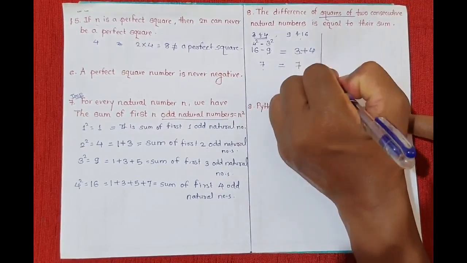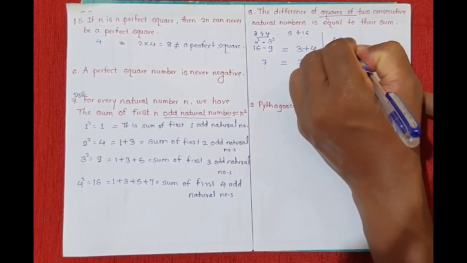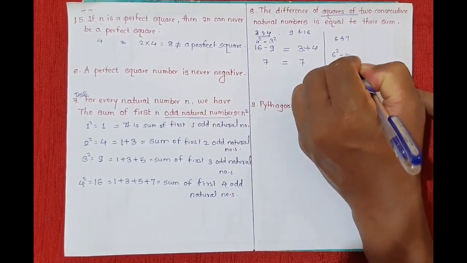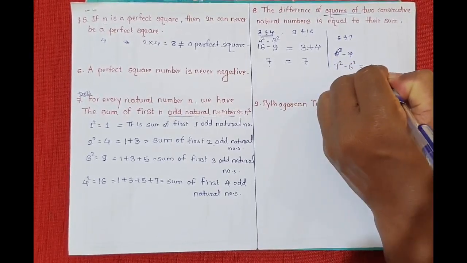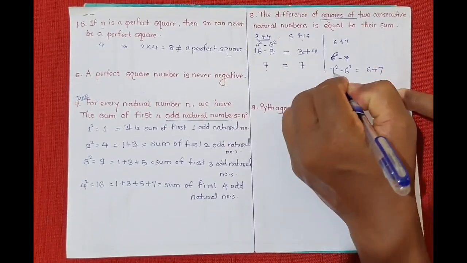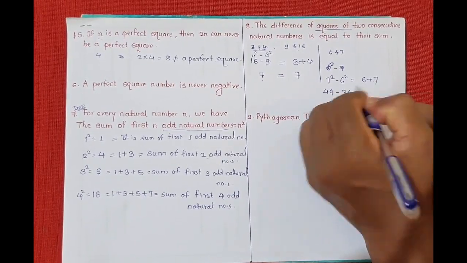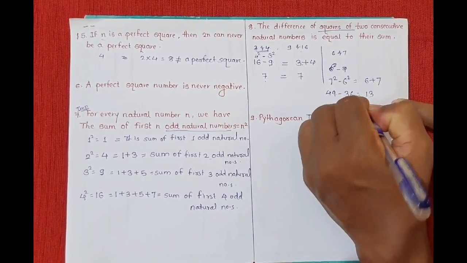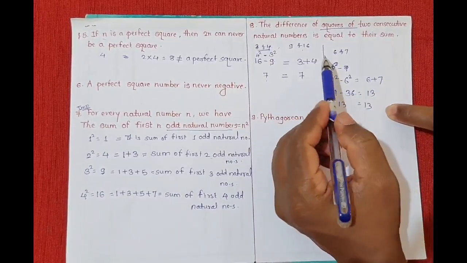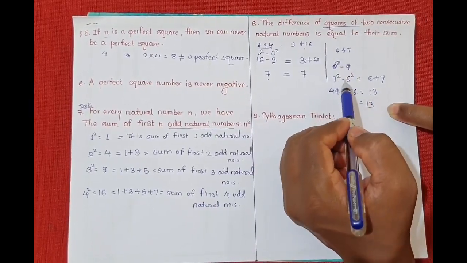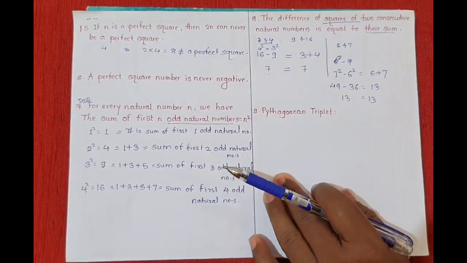Let us take another example. Suppose here we have two consecutive natural numbers 6 and 7. So 7 square minus 6 square is equal to 6 plus 7. So see here, 49 minus 36 is equal to 6 plus 7, 13. So what is 49 minus 36? 13, which is equal to 13, correct? So the difference between the squares of two consecutive natural numbers is equal to their sum. This is what this property tells us. Understood?